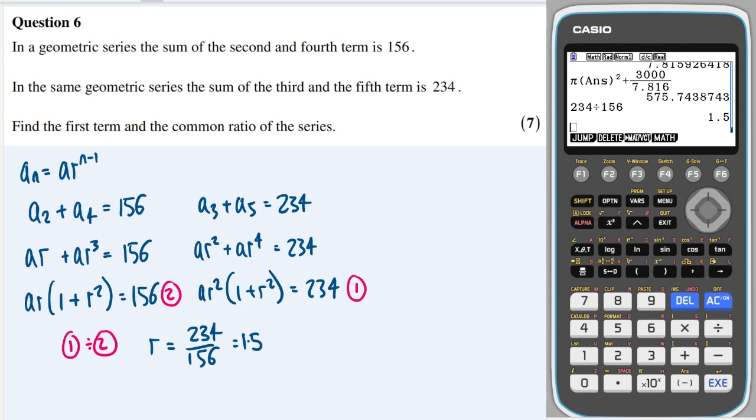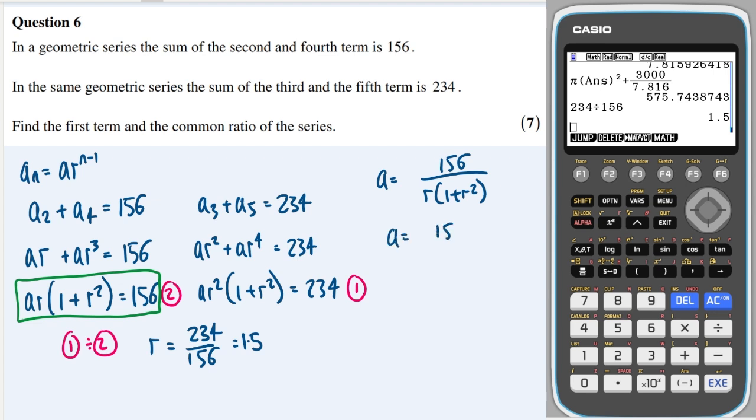Okay, and then next step is just to substitute into one of our equations. So let's pick this one, which seems like the most user-friendly. In fact, actually, let's just do the factorised form. It's going to make it easier to find out what a is. So a is equal to 156 over r times 1 plus r squared.